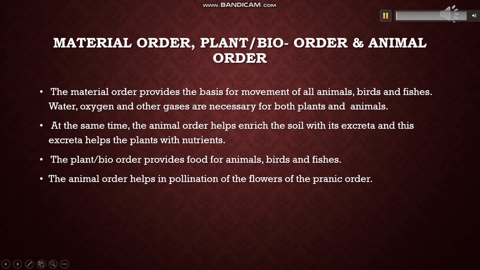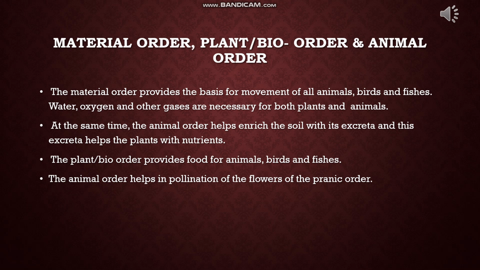In this slide, we will discuss the interconnectedness in three orders: material order, plant order, and animal order. In the previous slide, we discussed the interconnectedness between material and plant order, and there is mutual interdependency. Likewise, the animal order also provides help to material order and plant order, as well as to the animal order.